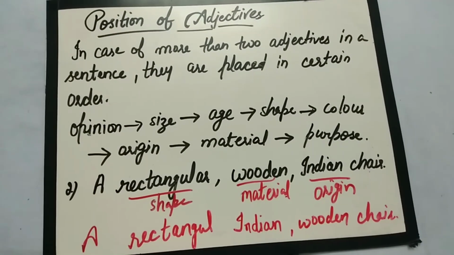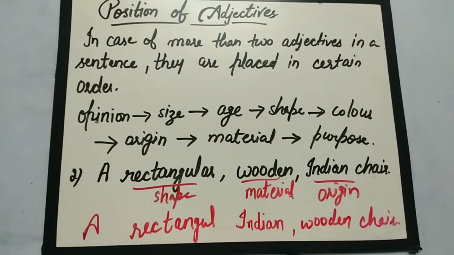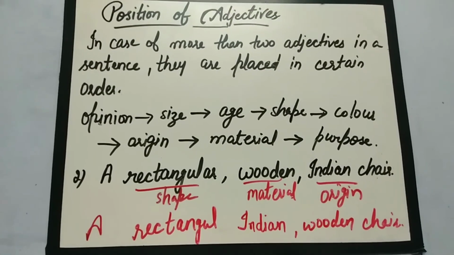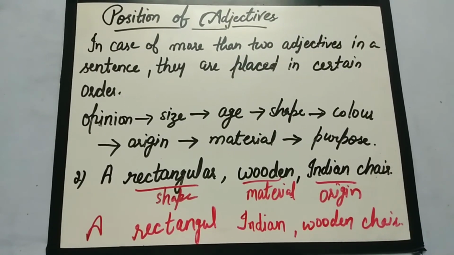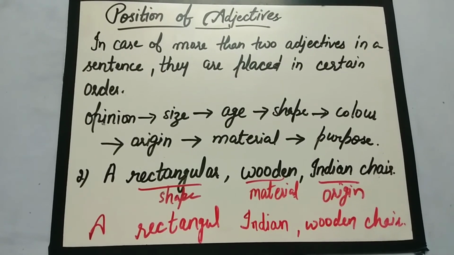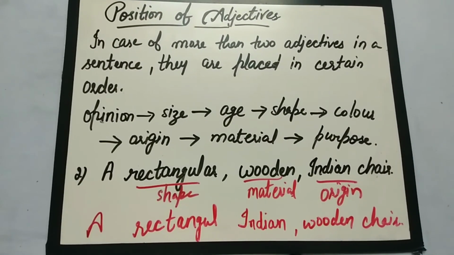So this is the proper order of using adjectives in a sentence if they are more than one in number. So I hope you understood the concept of adjectives and their position and formation. So this was all. Thank you.